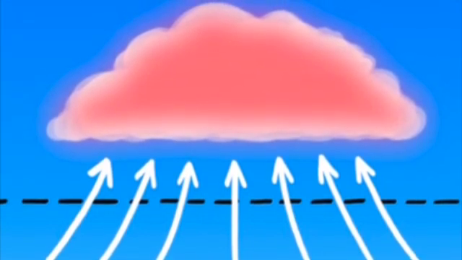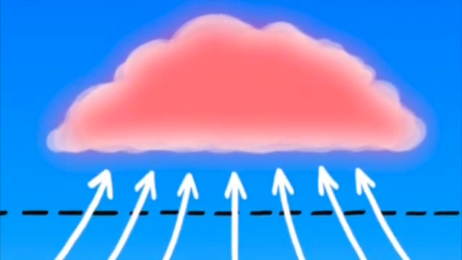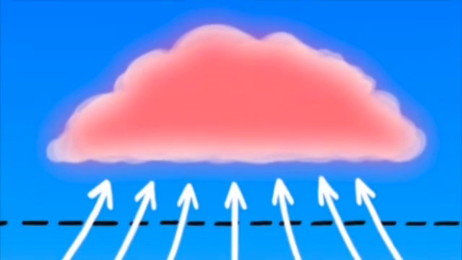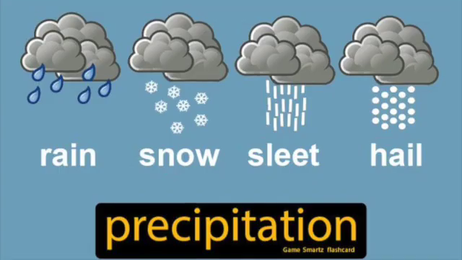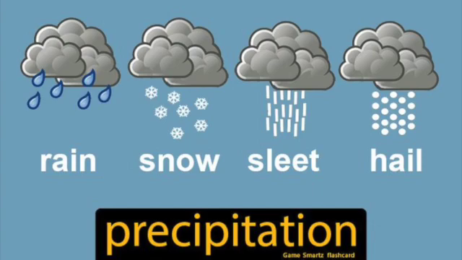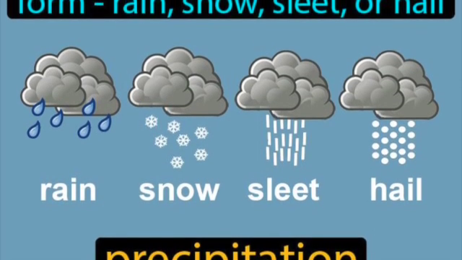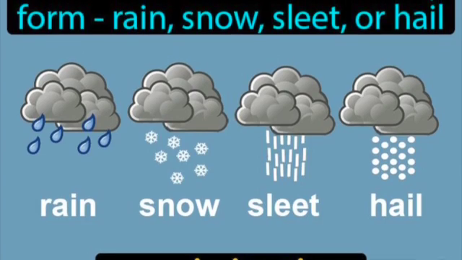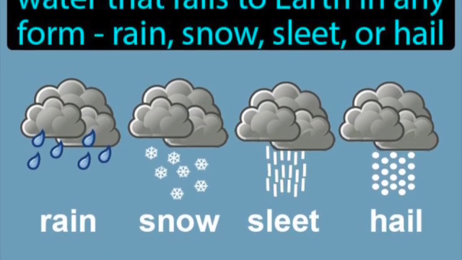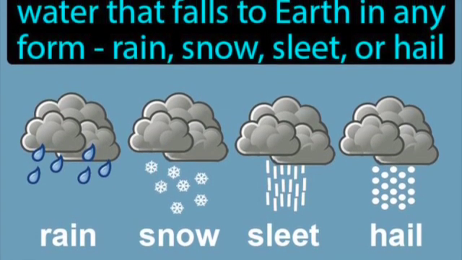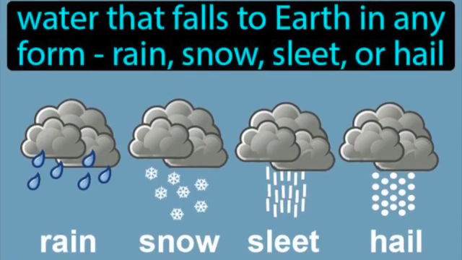The next part of the water cycle is condensation. This is when water vapor rises into the sky and turns back into a liquid, forming clouds. The next part of the water cycle is precipitation. This is when too much water is in our clouds and water droplets fall back down to the earth. This can be as rain, snow, hail, or sleet.